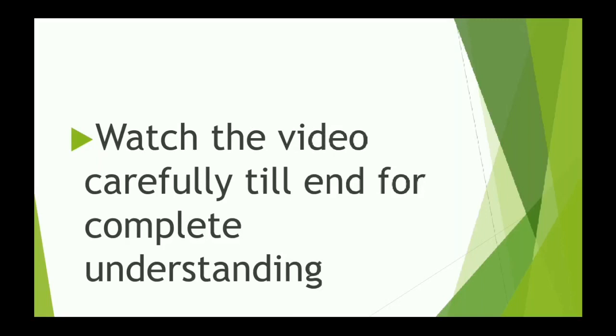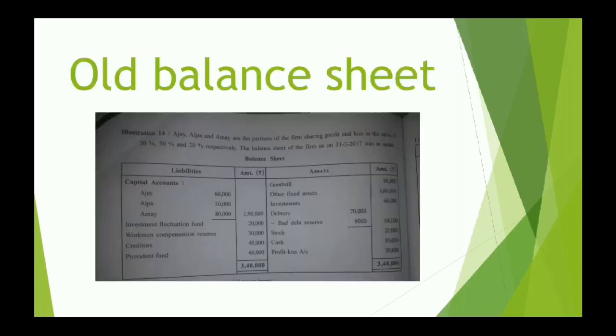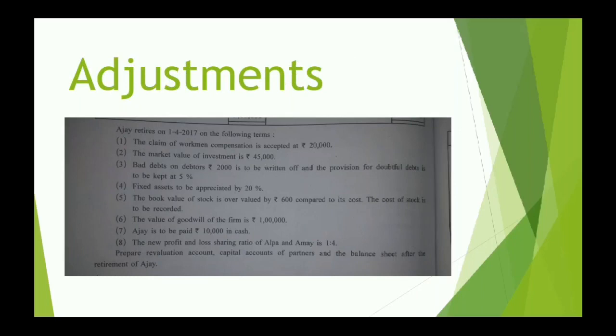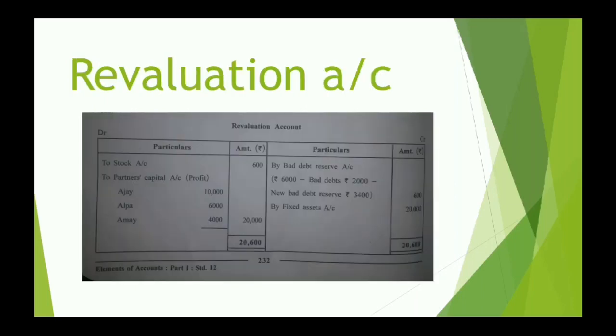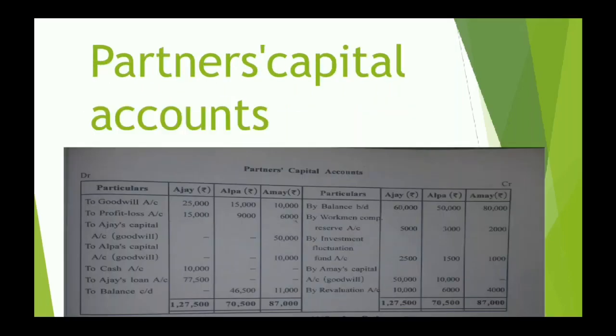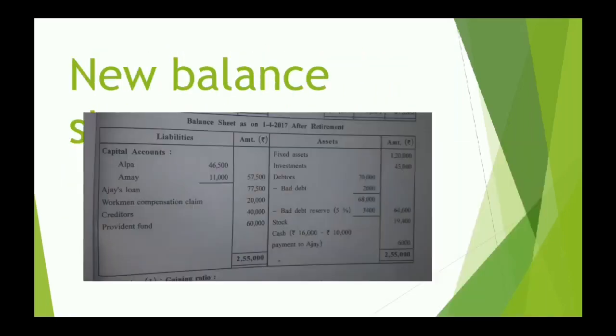So we'll continue. This is your question. This is the old balance sheet. These are the adjustments. We have working notes here. Then we have prepared revaluation account, partners capital accounts, and a new balance sheet.